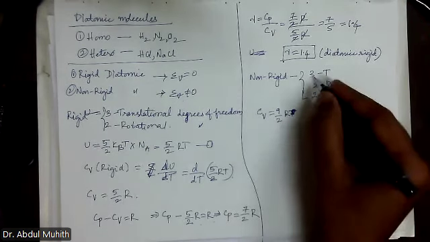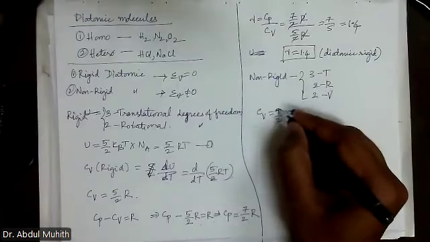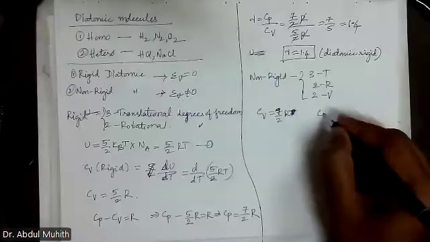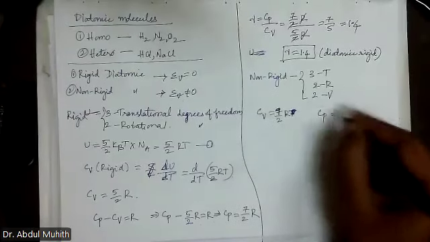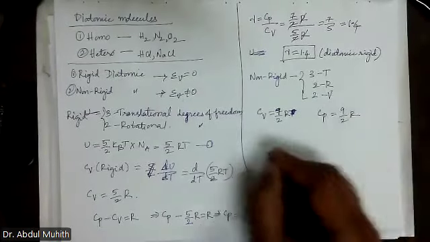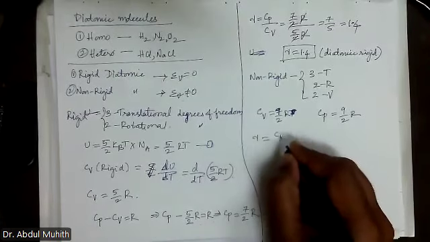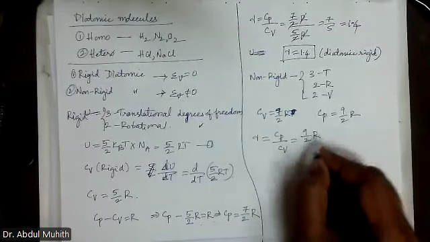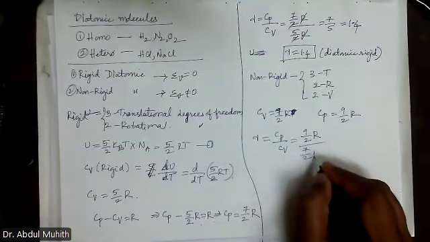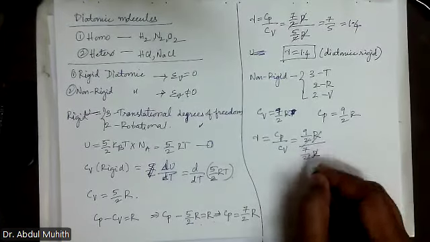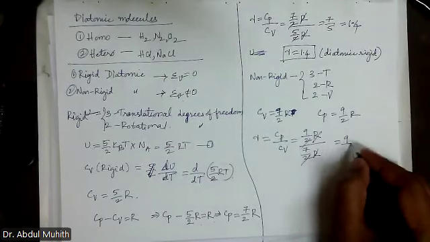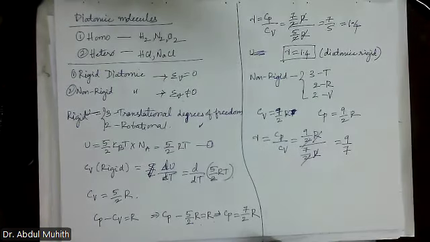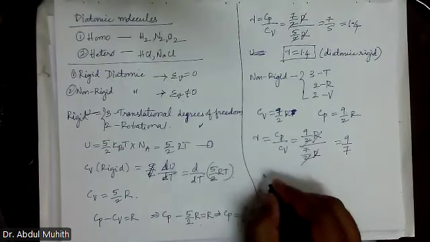Sorry, not 9, it's 7 by 2 R. So gamma is equal to Cp by Cv, which will be equal to 9 by 2 R divided by 7 by 2 R. This and this will go away. 9 by 7. What is the 9 by 7 value?